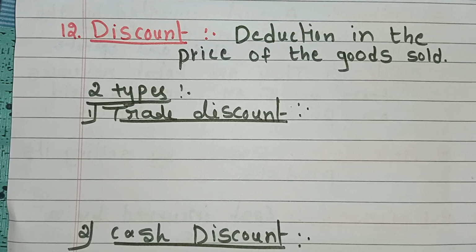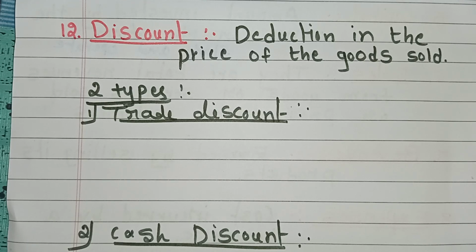Here I will take one example. Price of the goods is rupees 1000 and after discount the price is rupees 800, which means you need to pay only rupees 800. Then what is the discount?